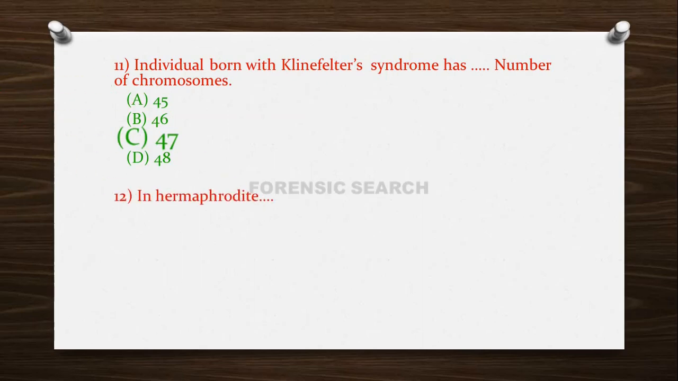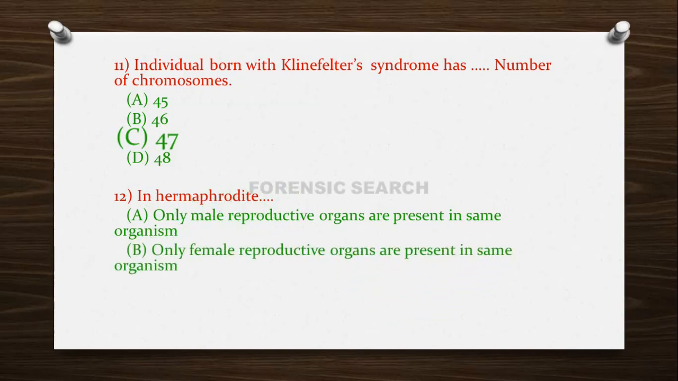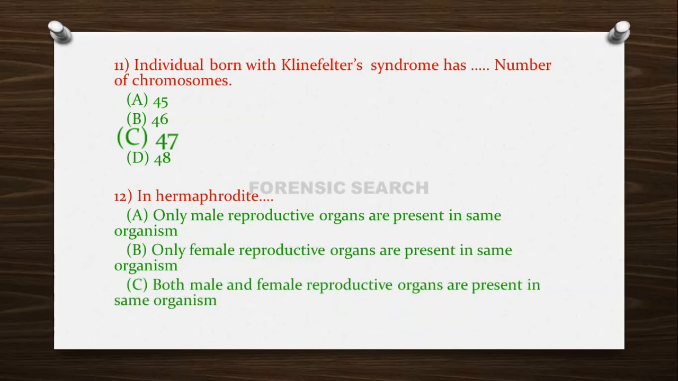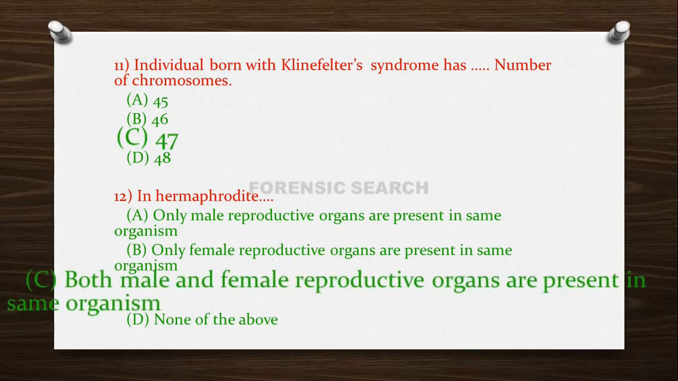Then the next question is, in hermaphrodites, option A, only male reproductive organs are present in the same organism. Option B, only female reproductive organs are present in the same organism. Option C, both male and female reproductive organs are present in the same organism. And option D, none of the above. So which statement is correct concerning hermaphrodites? The correct answer of this question is option C, that is both male and female reproductive organs are present in the same organism.